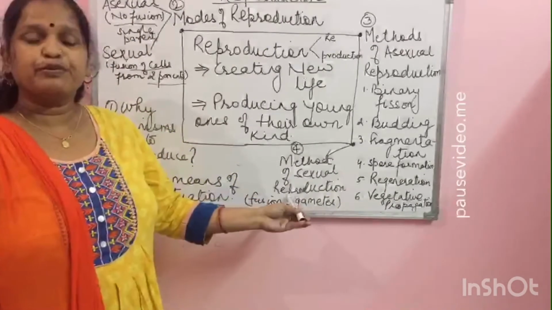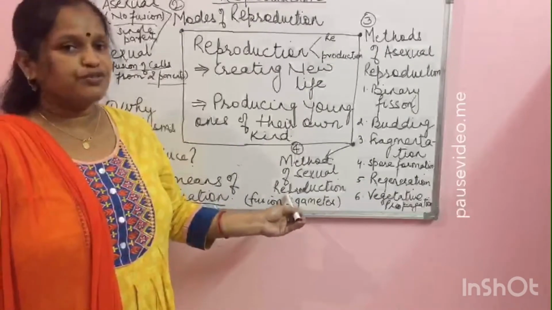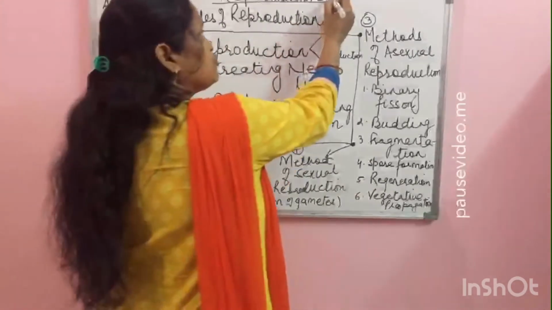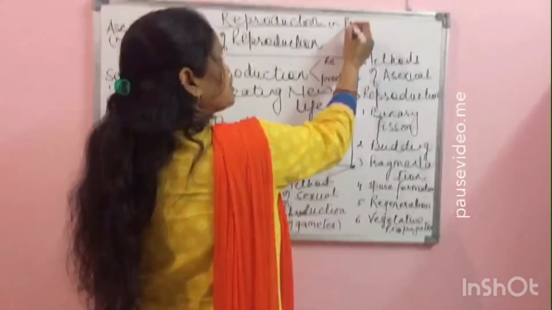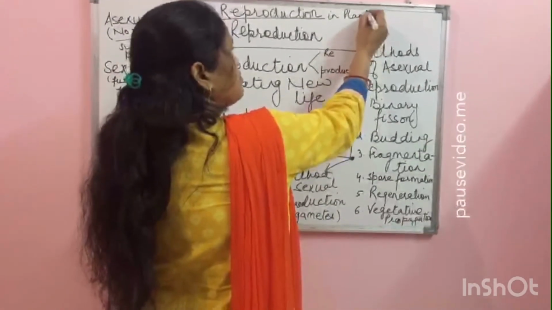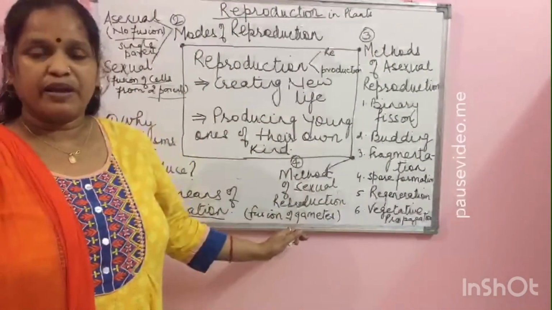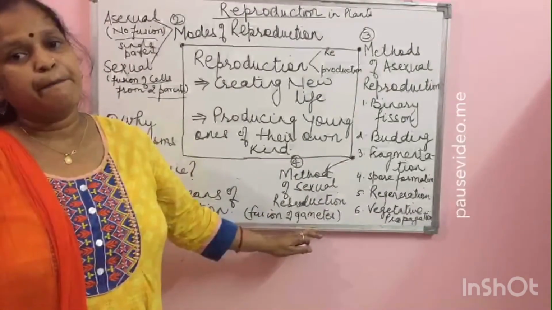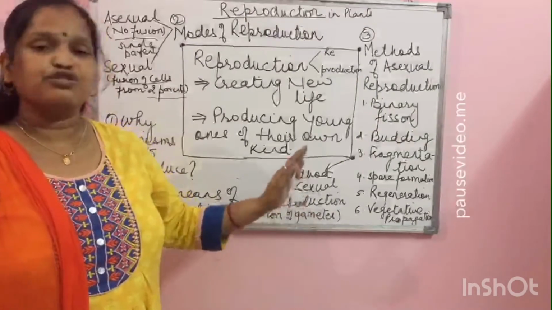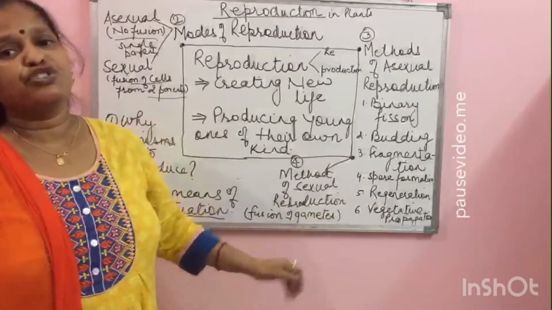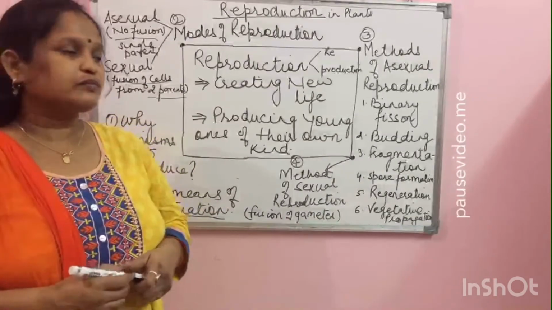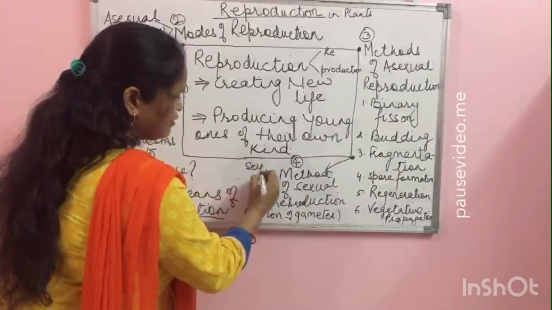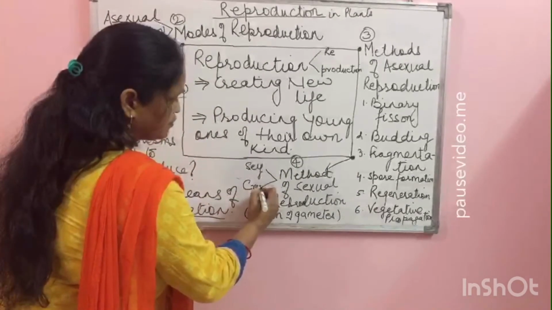Methods of sexual reproduction, again it's fusion of gametes, and we are talking about reproduction in plants. In plants, sexual reproduction takes place by the method of pollination, right? Pollination is of two types, self-pollination and cross-pollination.